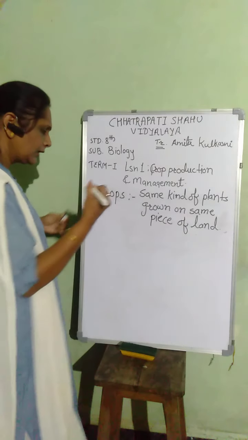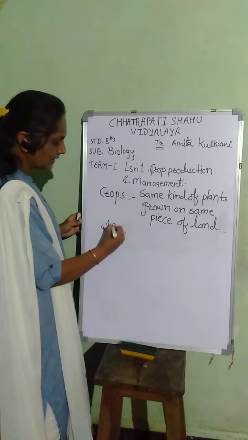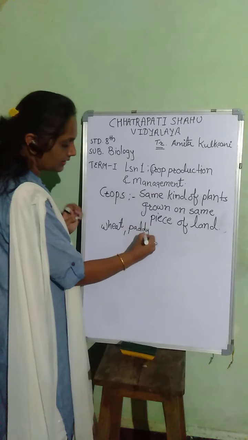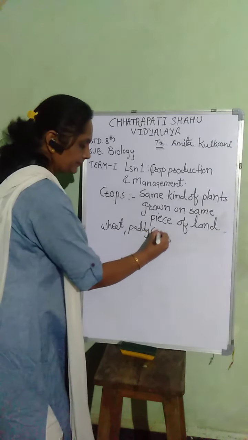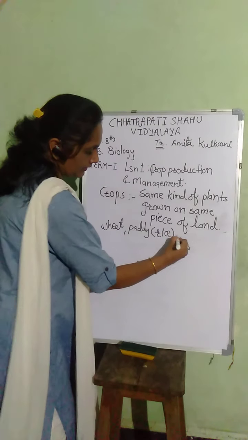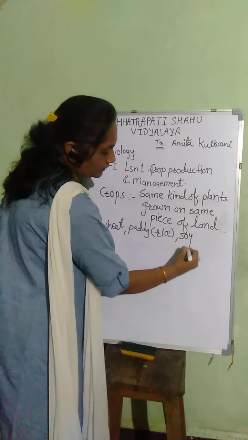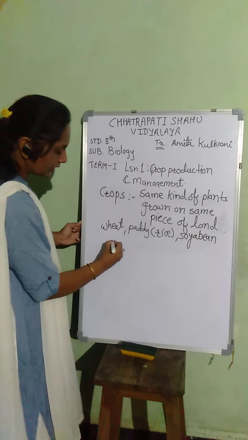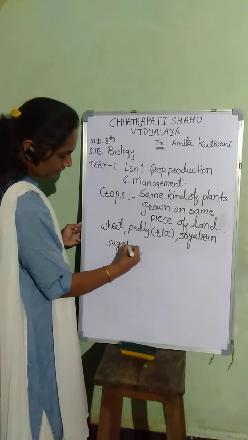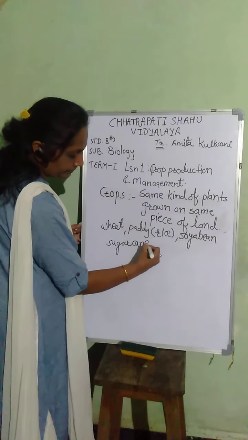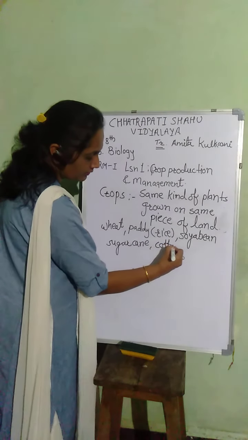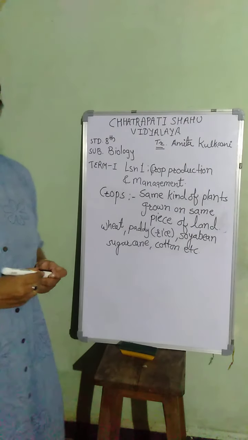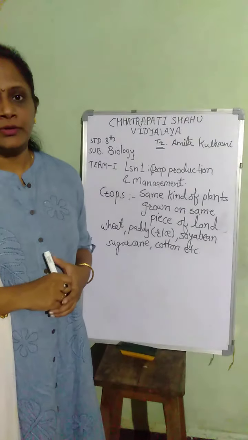So you can give examples of crops as wheat, paddy, that is rice, then soybean, sugarcane, cotton, etc. These are the various examples of crops.